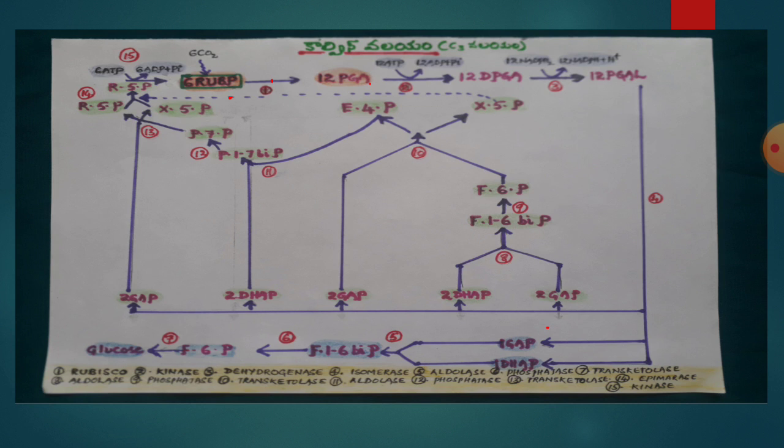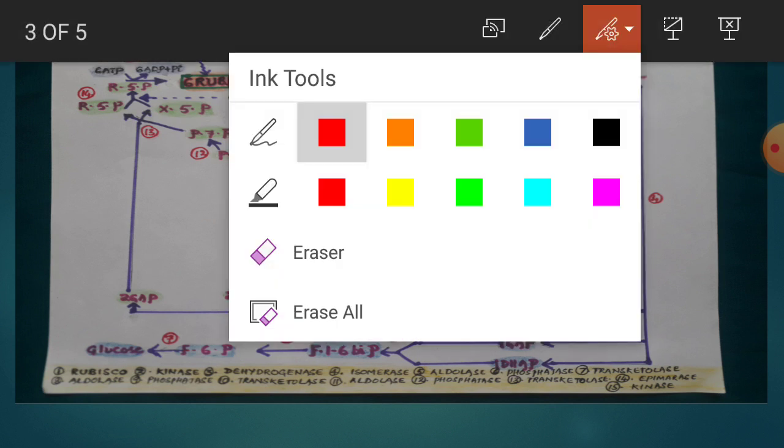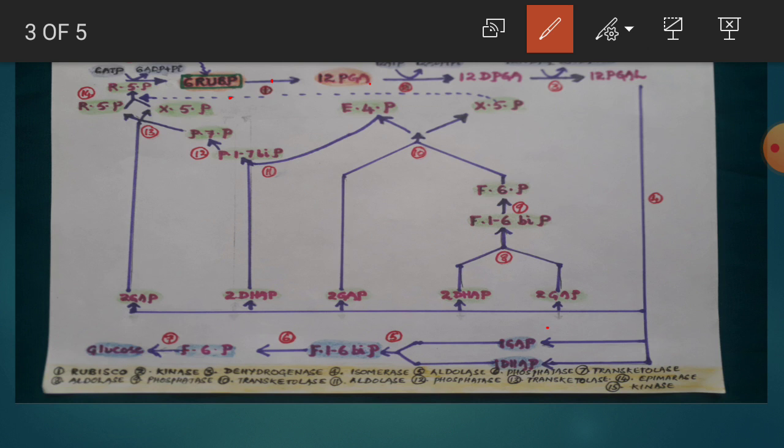Instead of writing it 6 times, we are writing it once, giving that number 6. That is why here you can see 6 RuBP. Here this is the first CO2 acceptor, that is ribulose 1,5 bisphosphate.